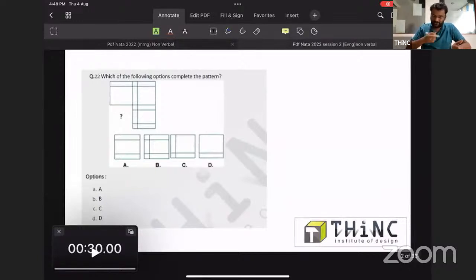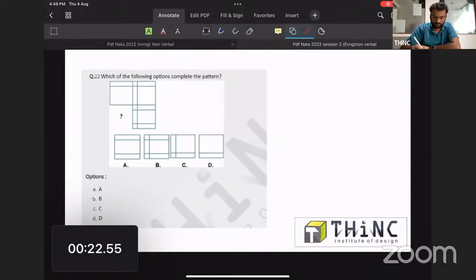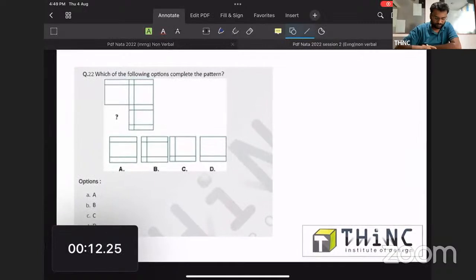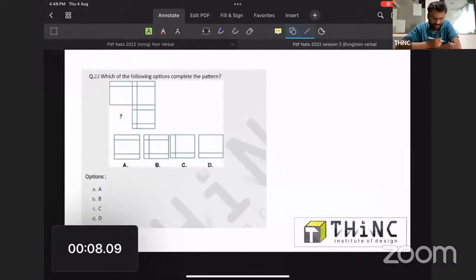Next, a pattern based question. You guys can try. Who will be completing the pattern? So the question is like this: who will be completing this pattern? A, B, C, D.